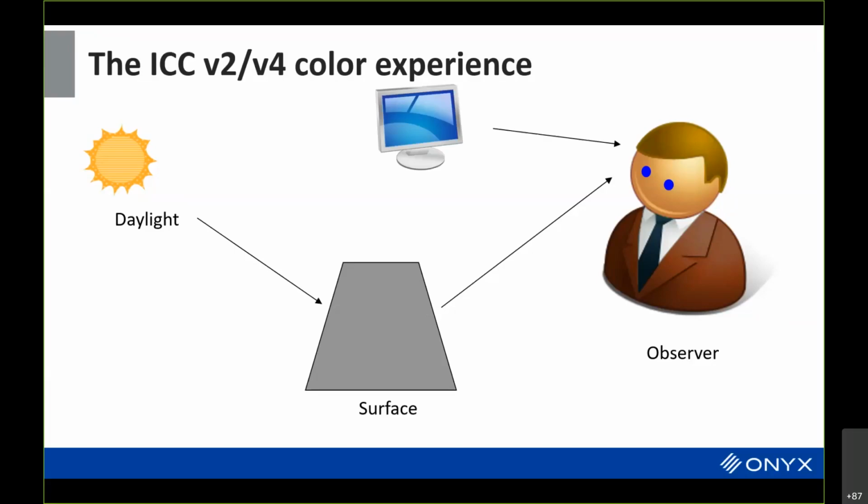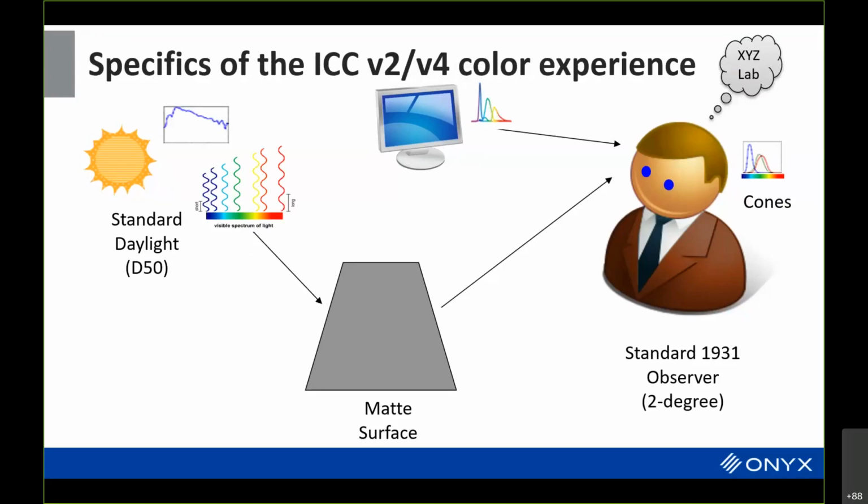Additionally, it makes assumptions for displays, that the display will be emitting light with the white point of daylight. When you actually look at it, we have a standard daylight, a matte surface, and an observer with specific color matching functions based upon experiments in the 20s leading to the 1931 standard observer. And that gives us numbers that correspond to color experiences.